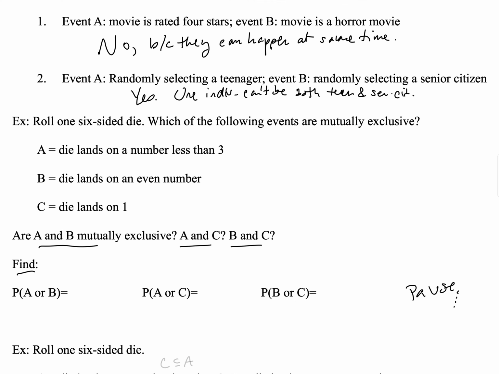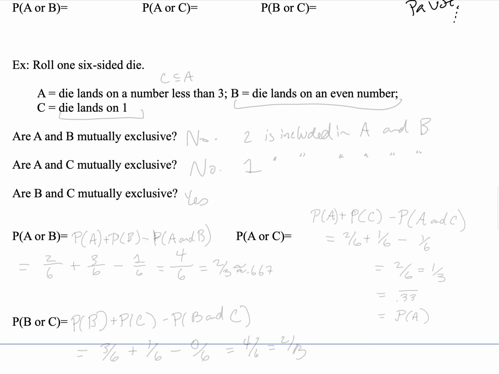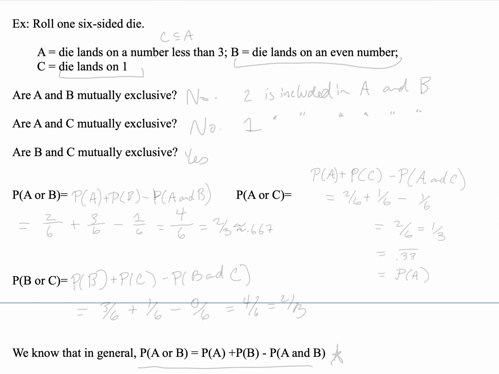Okay, so we roll one 6-sided die. Are A and B mutually exclusive events? So A lands on a number less than 3, B lands on an even number. Well, no, these are not mutually exclusive because, for example, if the die lands on 2, 2 is included in both event A and B. So because there's some overlap, those are not mutually exclusive events.